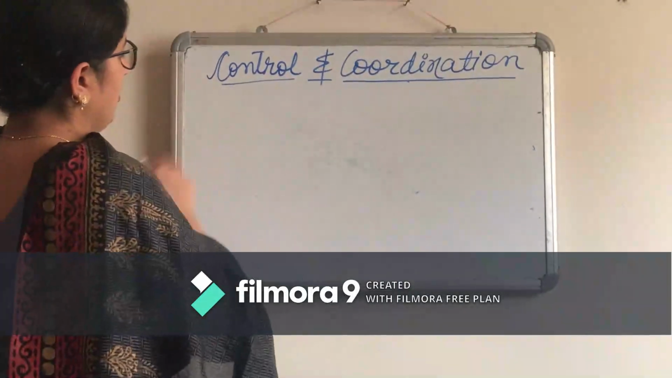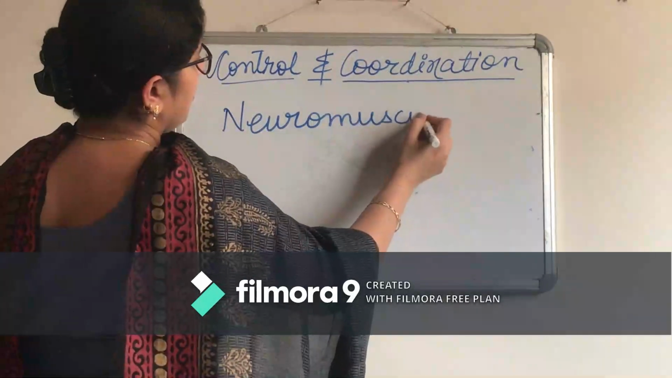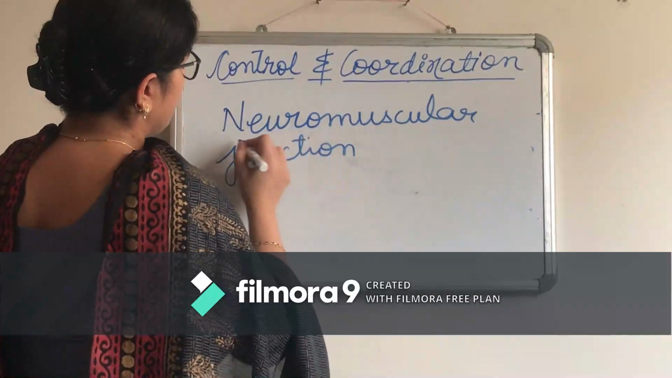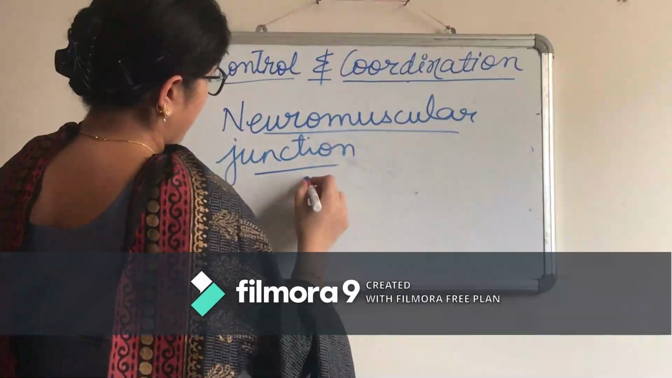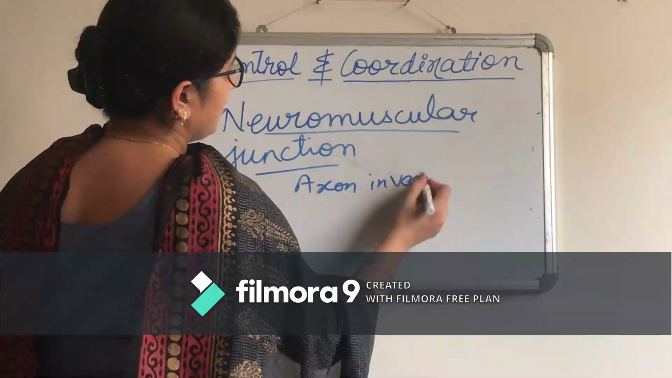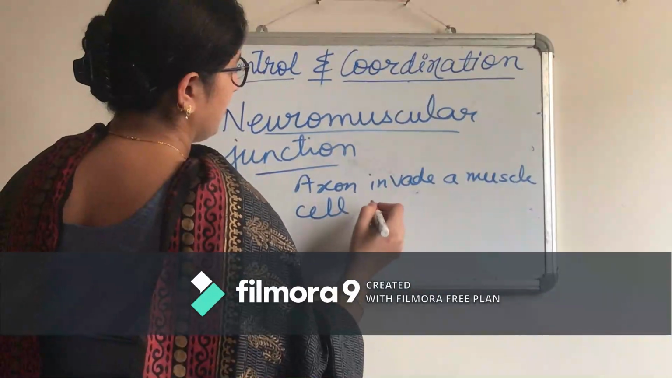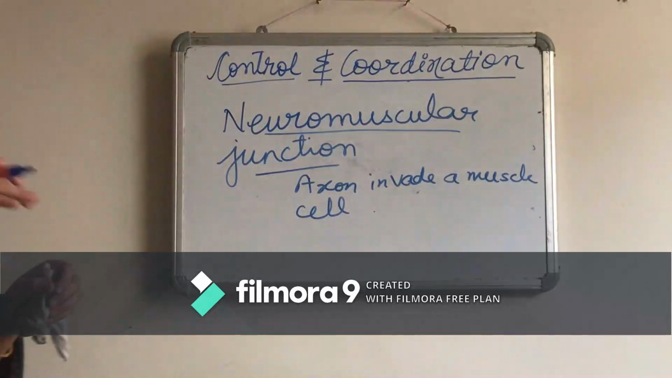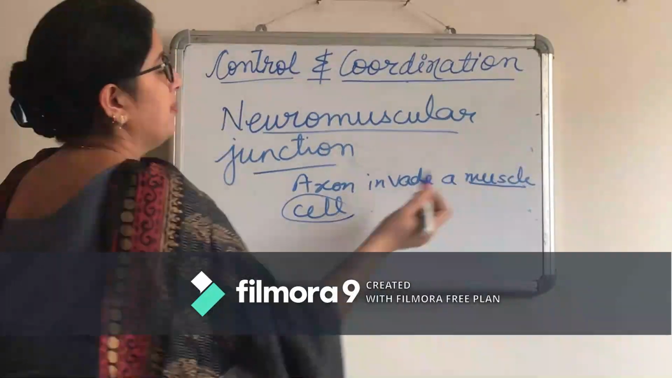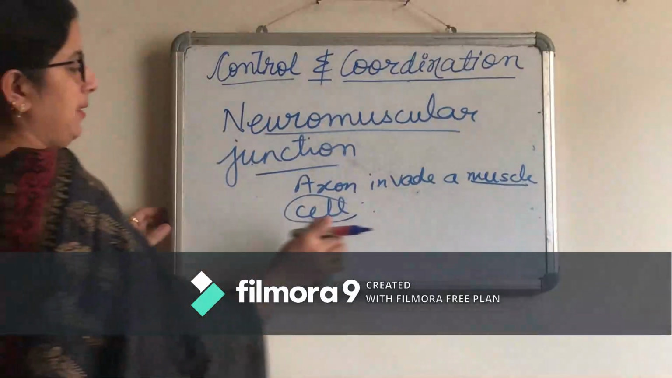Now in this, we have discussed the synapse, neuromuscular junction. Neuromuscular junction is the point of entry where the axon will invade a muscle cell so that it causes an action, because the axon will send the message to the muscle cell and it's only the muscle cell which will be taking up the action. So neuromuscular junction is the point where the axon will invade a muscle cell.